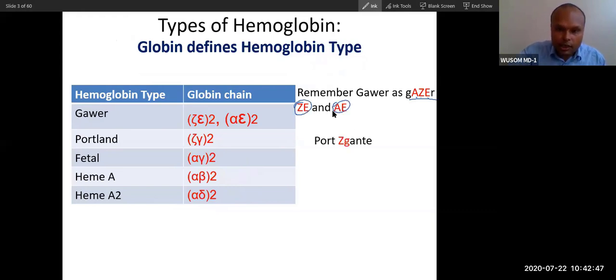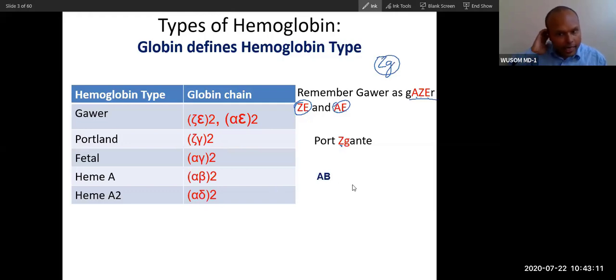Now the other is, you know, we have Port Zante here in St. Kitts. So you can use that Port Zante to remember Portland. So Port Zante is Z and then G. By the spelling, you remember it will start with Z and G. So you can see Z and gamma. So Port Zante, Z and gamma. So you can remember this easily.